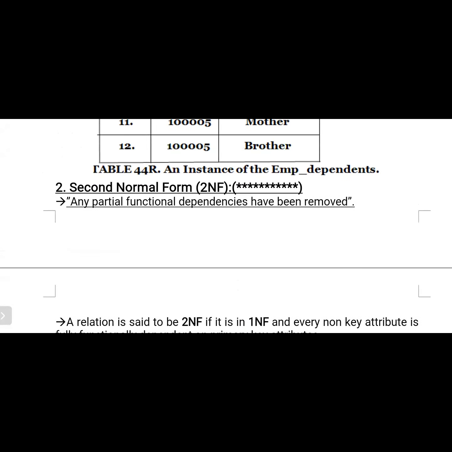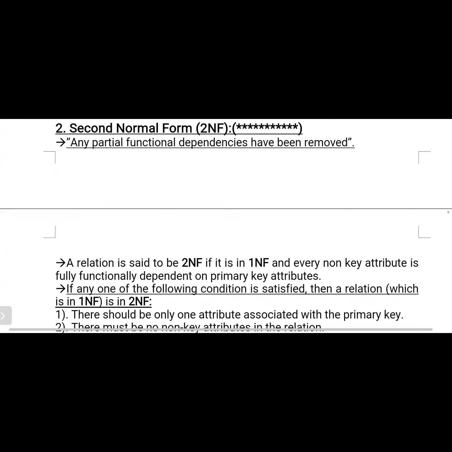So the main intention of this second normal form is that partial functional dependencies have been removed. Each and every normal form has some objective. Here we are removing the partial functional dependencies. First of all, let us see the definition.